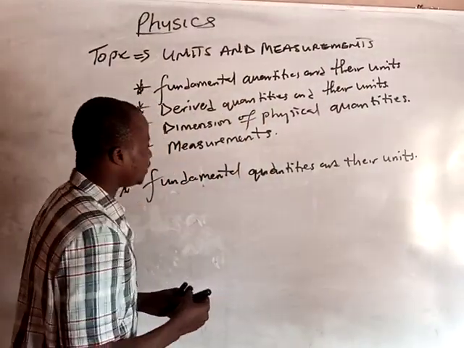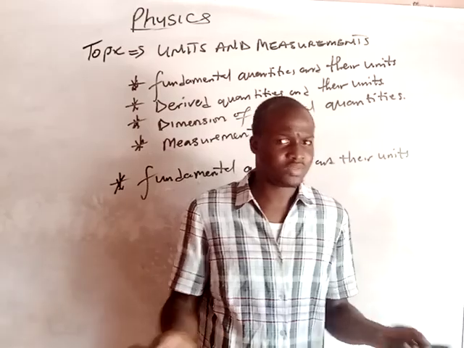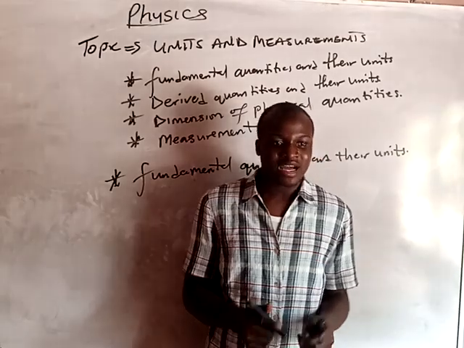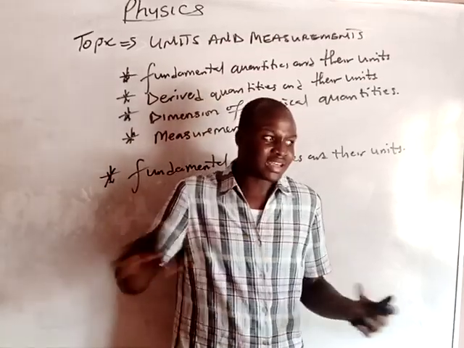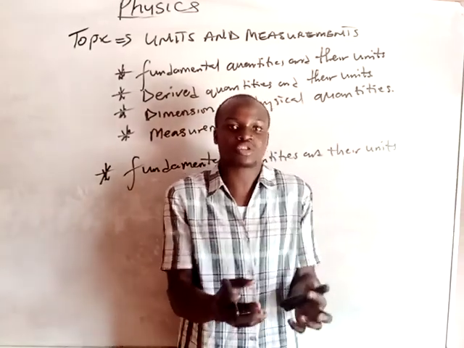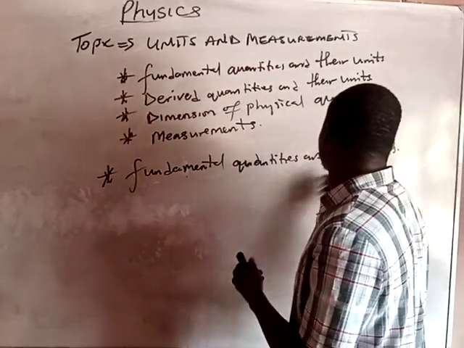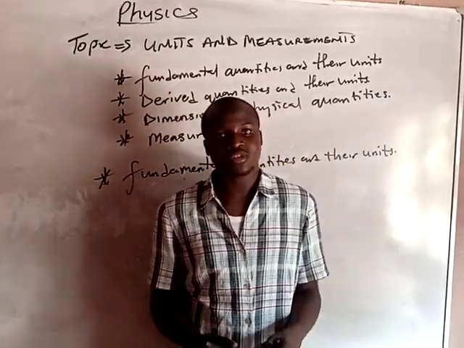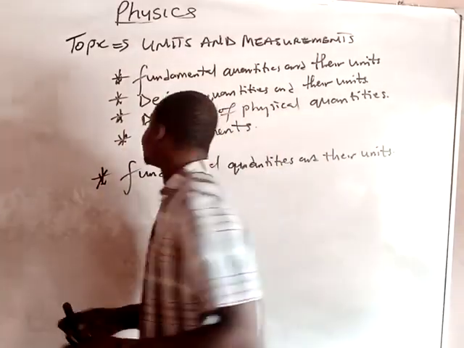Now, let's define fundamental quantities. What are fundamental quantities? Fundamental quantities are basic quantities that are independent of other quantities. They can exist without the support of other quantities. And the same thing is applicable to units. Fundamental units are units that are independent of other units. Example: seconds, kilogram, meter, and so on.